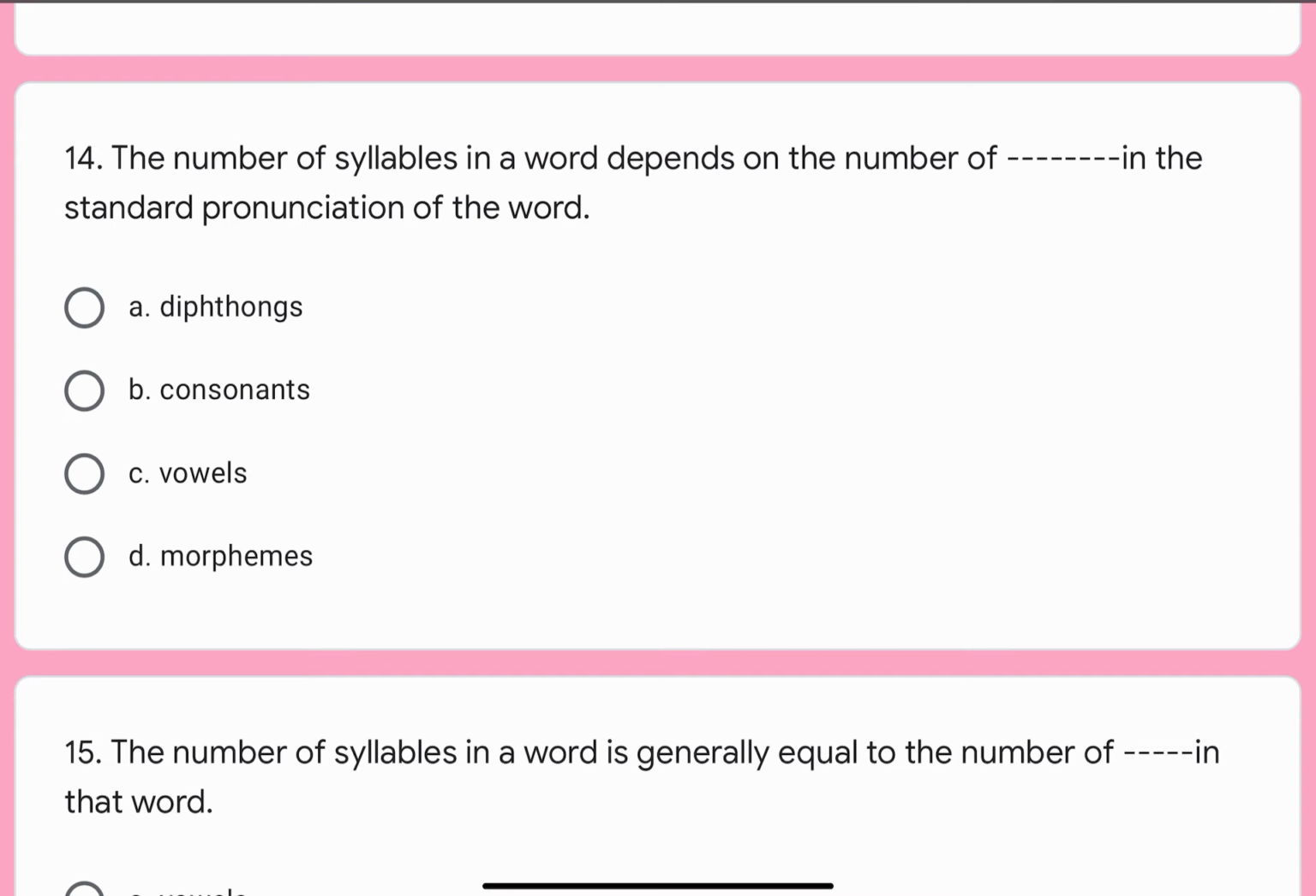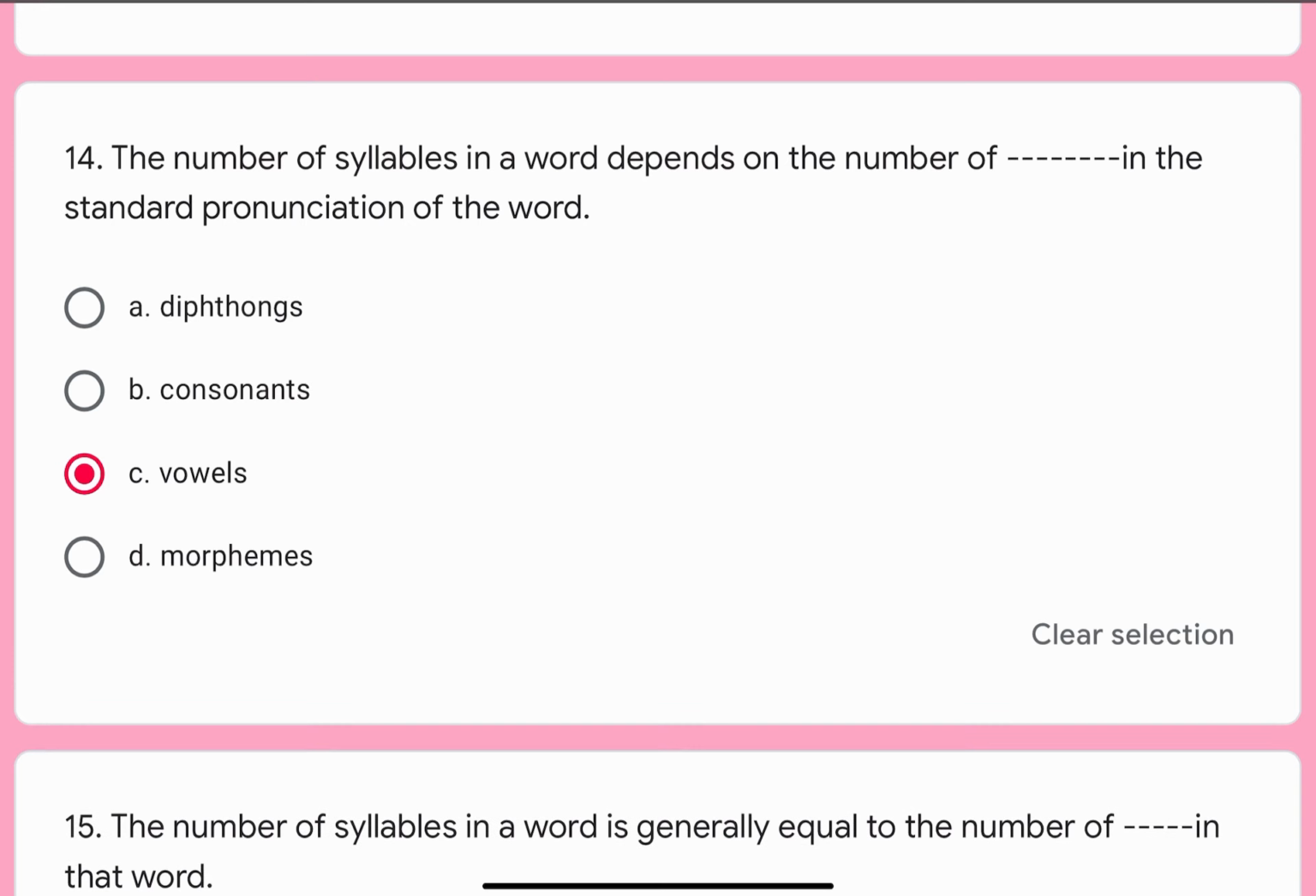Question number 14. The number of syllables in a word depends on the number of dash dash in the standard pronunciation of the word. Options are A. Diphthongs, B. Consonants, C. Vowels, or D. Morphemes. Correct option is C. Vowels.